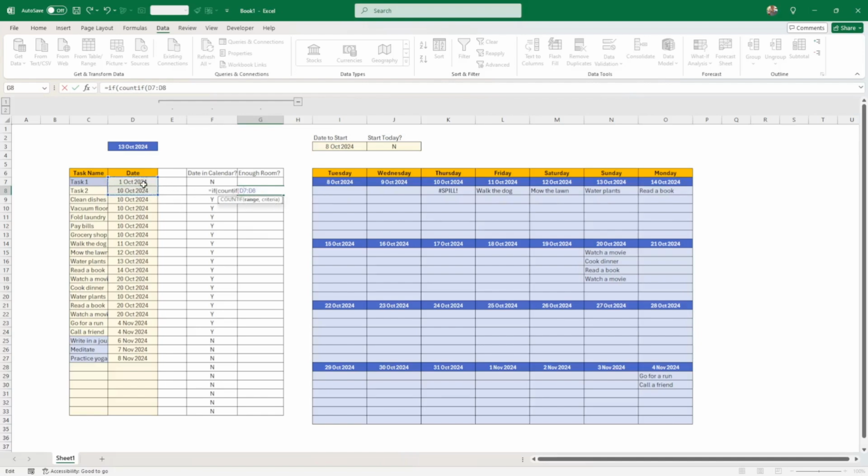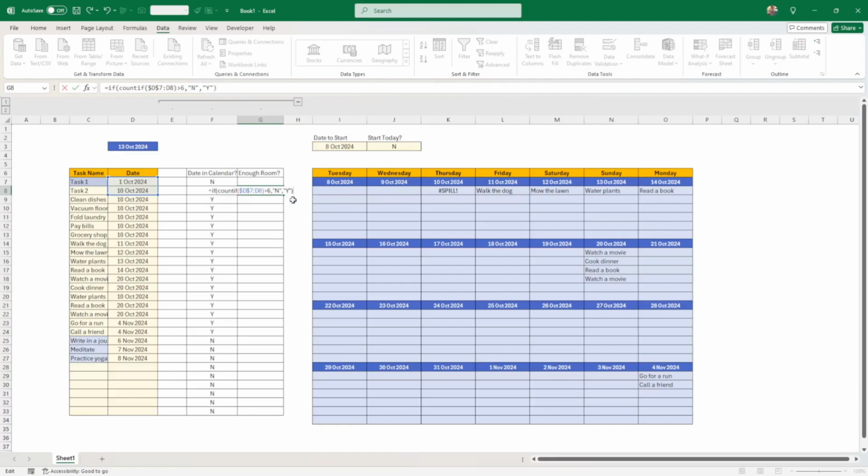The first cell is locked. I'm going to lock the first cell, and the second one is going to follow us all the way down. So if count if this way is greater than 6, we have a problem. And then we have to say we have no room, and otherwise we can say yes, we have room.